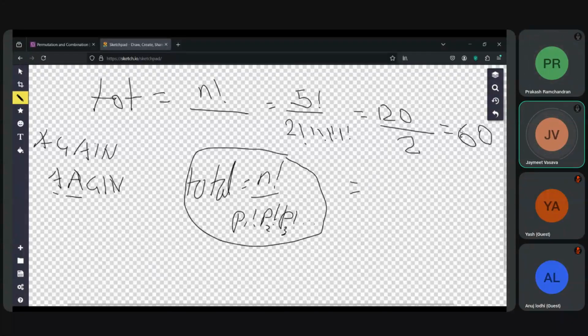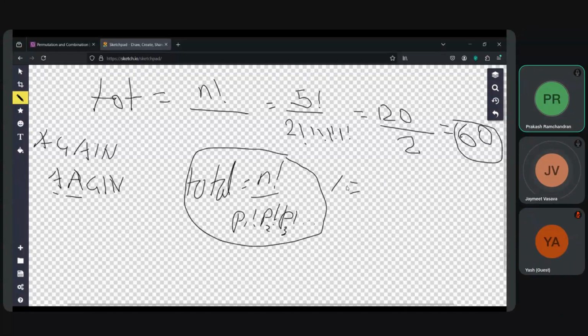For 5 letters it's 60. If we wanted to start with A, how did it come to 60? That is what I'm asking. There are a total of 5 letters, so it's 5 factorial. Now A is appearing twice, so it's 2 factorial. This is the formula actually. So 2 factorial, and 1 factorial for G, I, and N, individually. So when we equate this, the answer is 60.